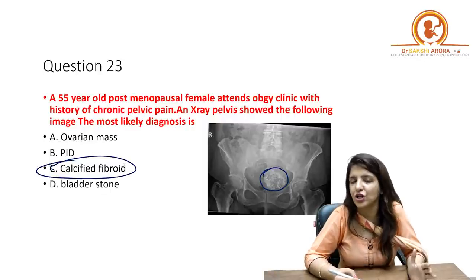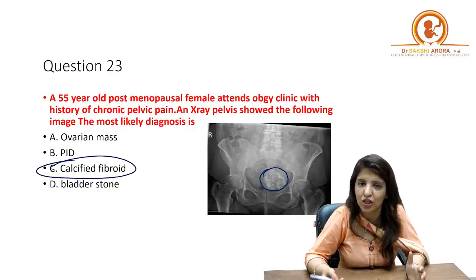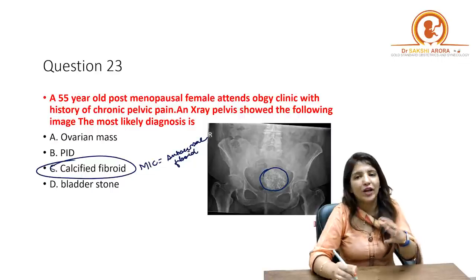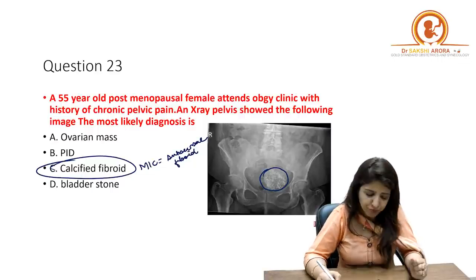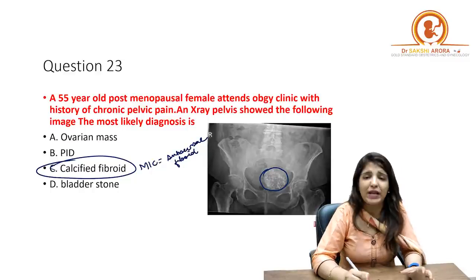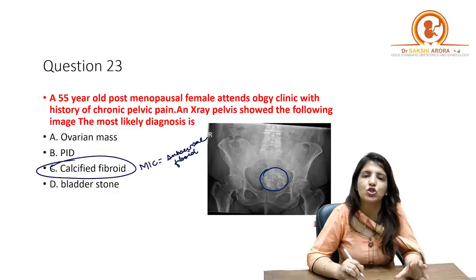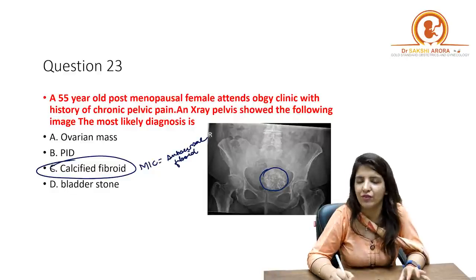And one of the degenerations which can happen in a fibroid is calcareous degeneration, and calcareous degeneration is more common in a subserosal fibroid, right? So when you do an X-ray, you get a popcorn calcification like image. Now, it could have been an ovarian mass, but in ovarian masses, the mass which shows calcification is a dermoid cyst. And number one, dermoid cyst is uncommon at 55 years of age.